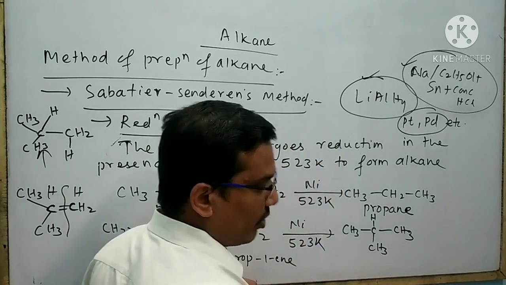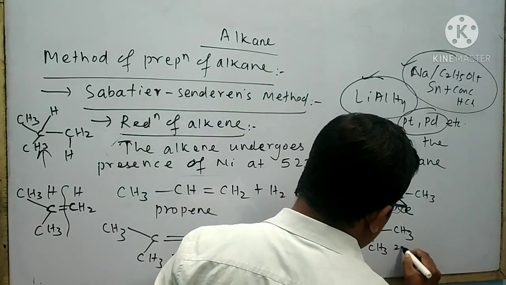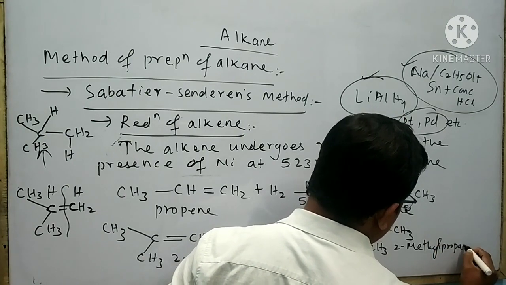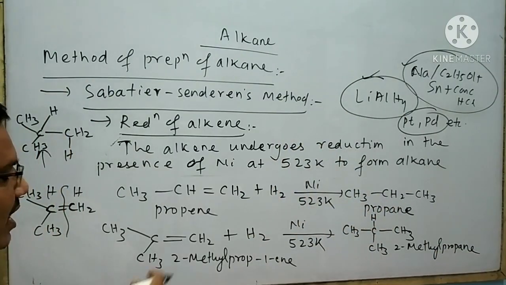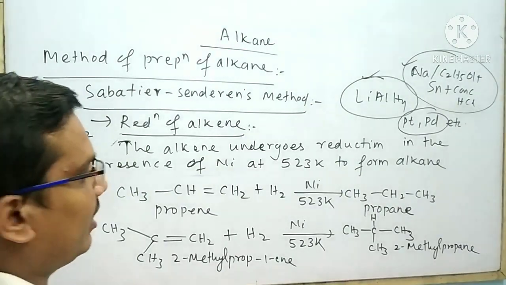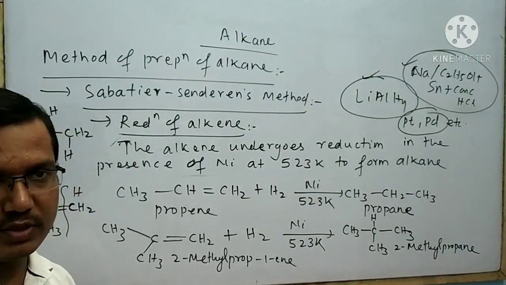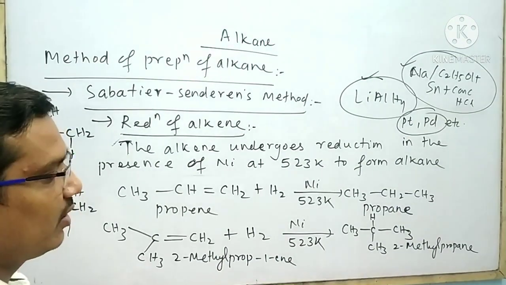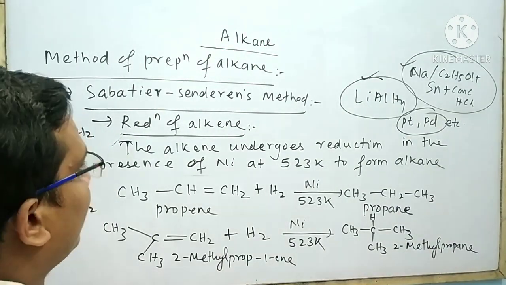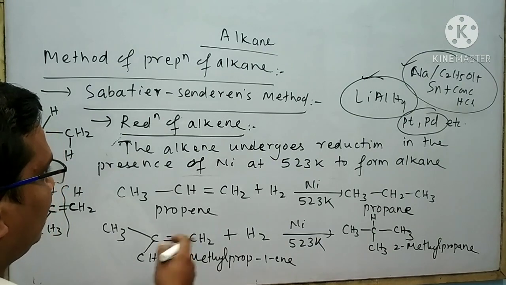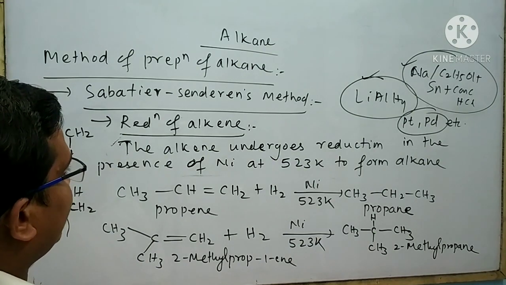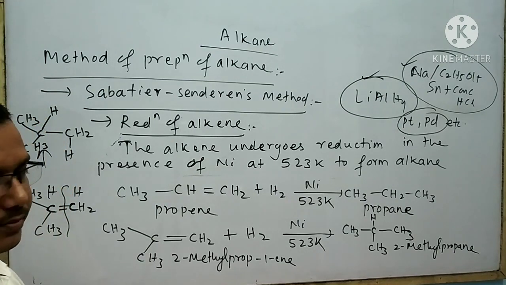The name of this product is 2-methylpropane. Like these examples, you can take any alkene and subject it to reduction with nickel and form an alkane. This is the reduction of alkene, which is related to the Sabatier-Senderens method.